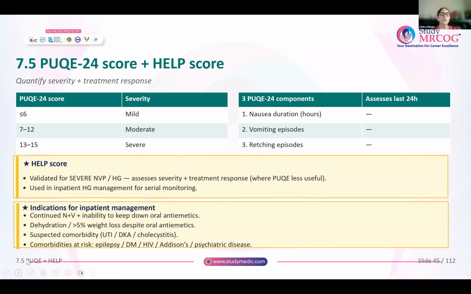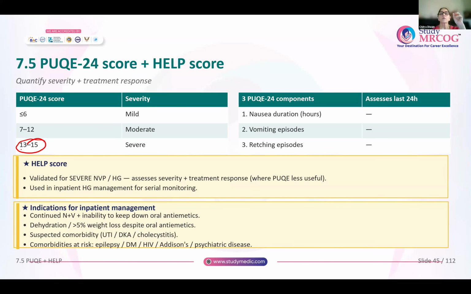Now coming to the PUQE score and HELP score. Though it is called the PUQE 24 score, remember the maximum score that you can get is 15. You will never get a score of 24. Based on this PUQE score, hyperemesis is divided into mild, moderate and severe. Less than or equal to 6 is mild, 7 to 12 is moderate, 13 to 15 is severe.